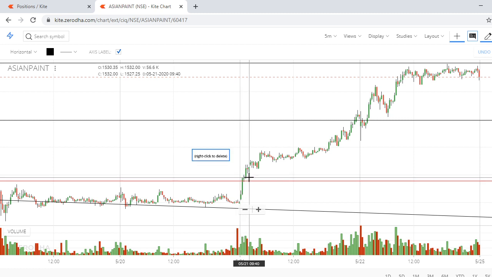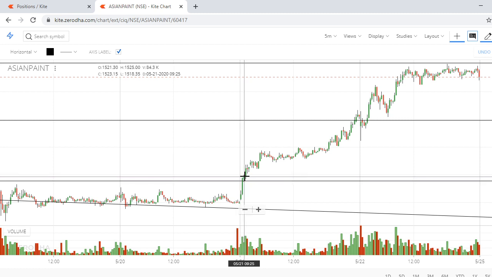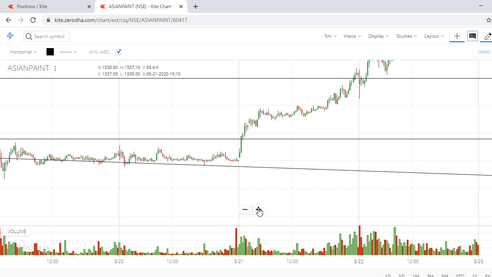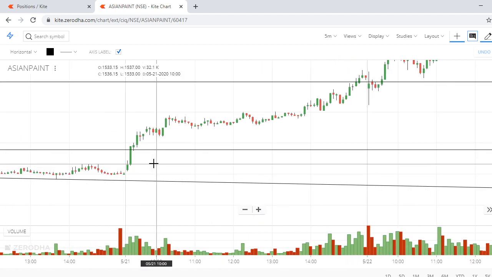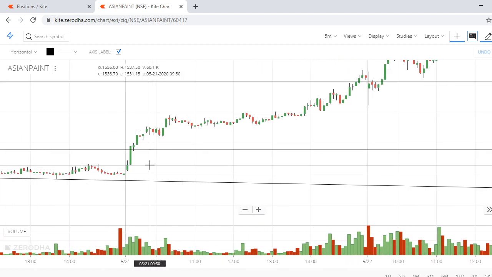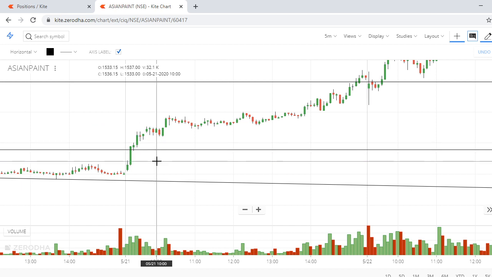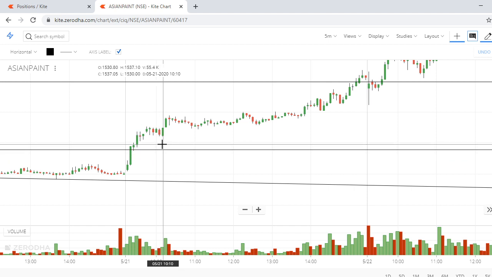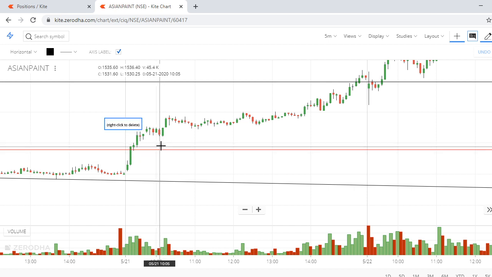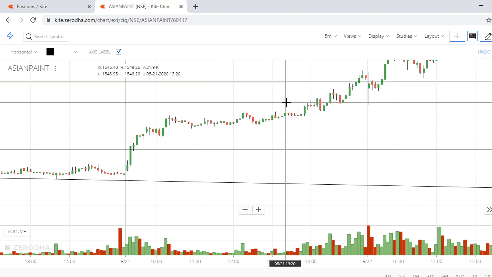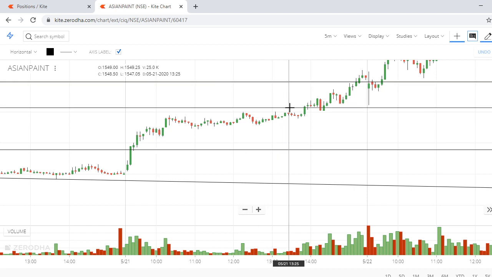So above 1522, when the stock is flying above this level, there you can take an entry with an SL of this big candle bottom, somewhere around 1507. 1522 is entry, 1507 is the SL. So 15 points. What should be your target? 30 points should be your target. So 1522 plus 30, 1552. 1552 is your target, okay? Started going up slowly.